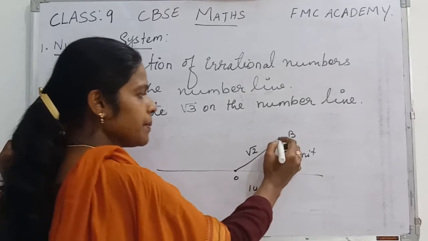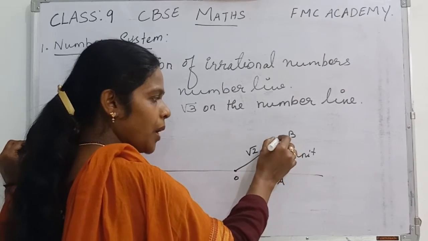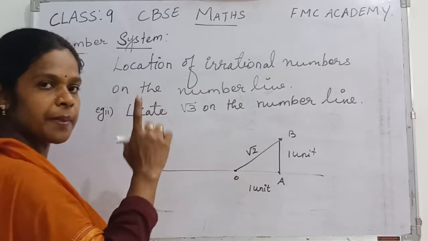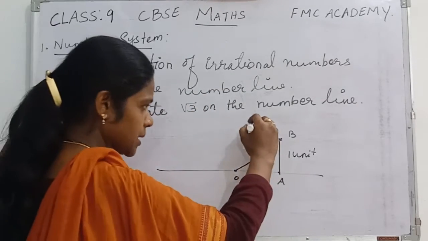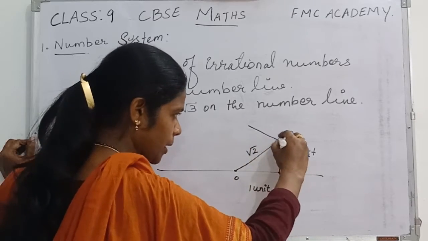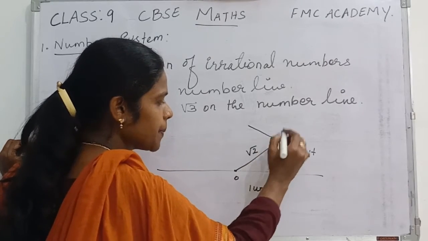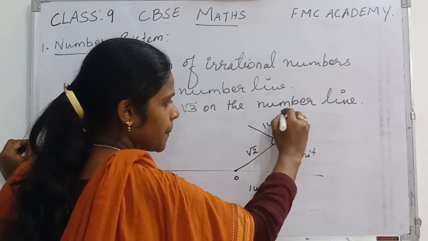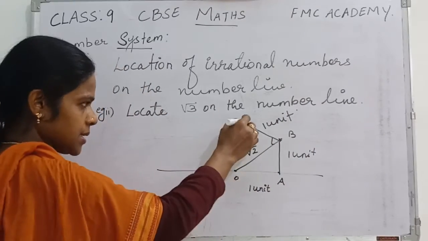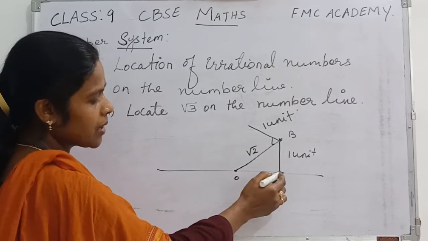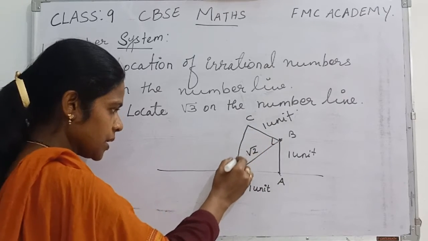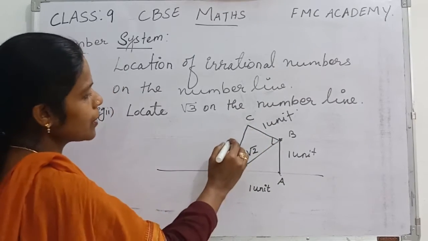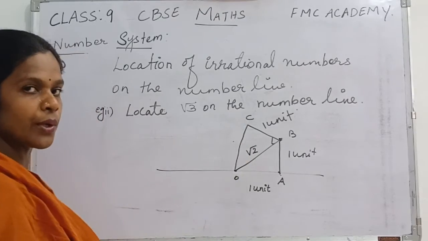Now the next step: from point B, you are going to take perpendicularly another line, that should also be equal to 1 unit. Consider this way you may get 1 unit. It should be perpendicular, 1 unit. Right? Join this and give the name here. As we have given A, B, here you can give C. Join this OC, right? So now you are going to find out this distance, OC.